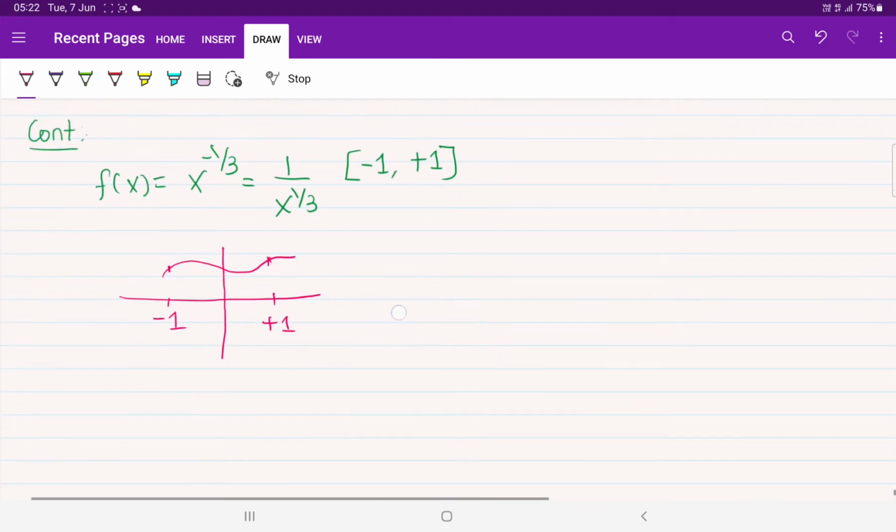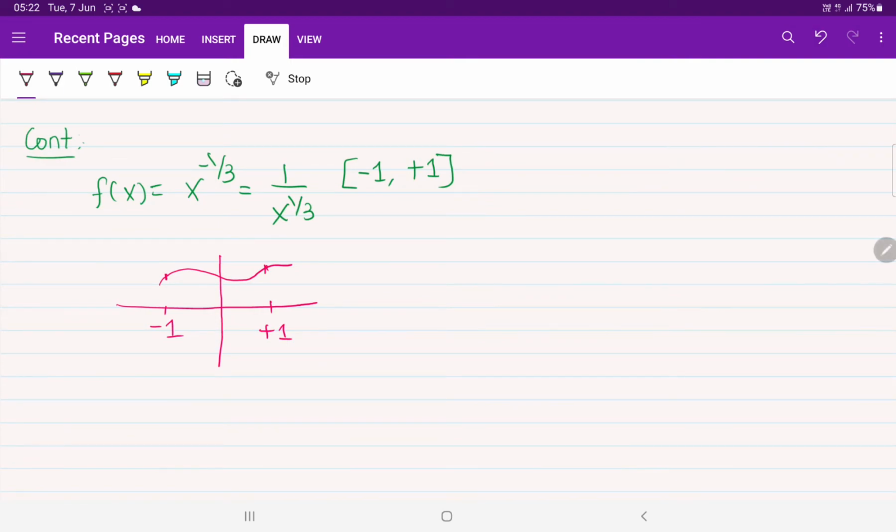That is called continuity. Now if you closely observe our function, tell me what will happen at x equal to 0. They have given the limit as minus 1 to plus 1. Between minus 1 to plus 1, definitely this function will cross 0 also. If I replace x equal to 0 here, what will happen? f of 0 will give infinity, right? Suddenly the given function goes to infinity. After that, if you put some other value like plus 0.5, plus 0.6, it will give finite values. It means that at x equal to 0, there will be a discontinuity.